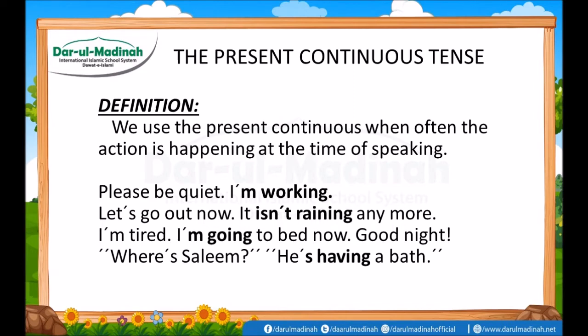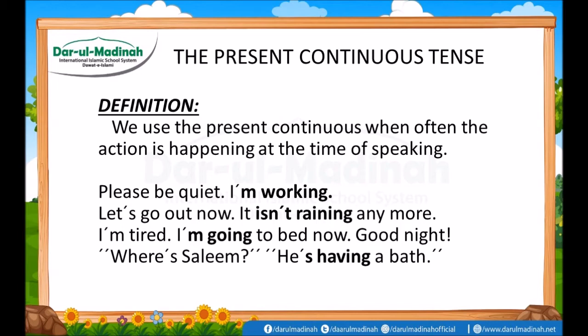We use the present continuous when the action is happening at the time of speaking. For example, please be quiet, I'm working. So the action of the verb is continuing in the manner of a time. It is called a present continuous tense.